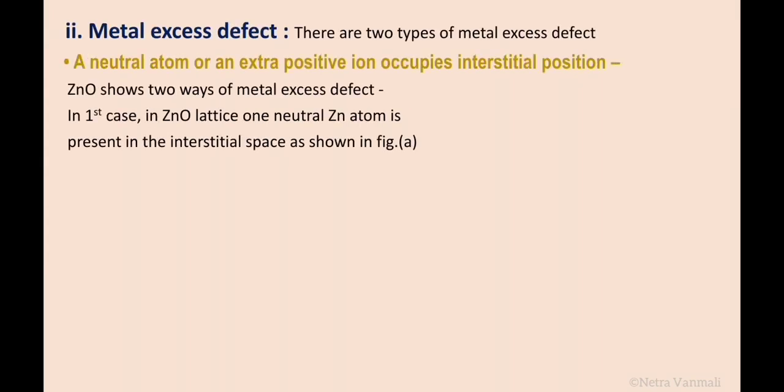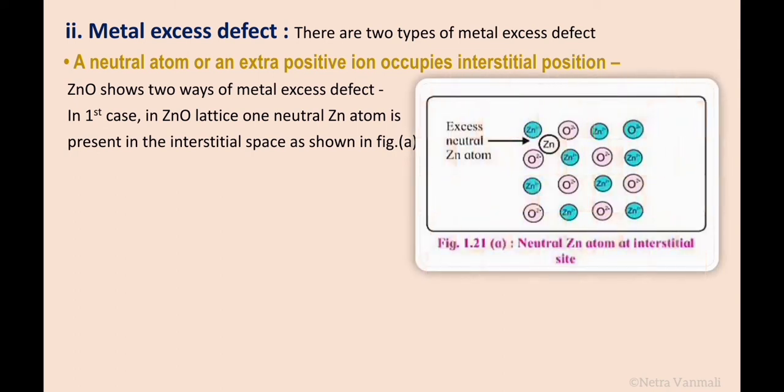And the second type is metal excess defect. There are two types of metal excess defect. The first type is that a neutral atom or an extra positive ion occupies the interstitial position. The example here given is of ZnO. The ZnO shows two ways of metal excess defect.